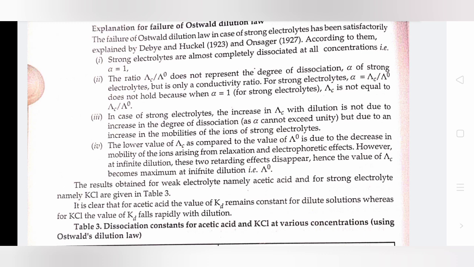The lower value of Λc as compared to Λ0 is due to the decrease in the mobility of ions arising from relaxation and electrophoretic effects. However, at infinite dilution, these two retarding effects disappear. Hence, the value of Λc becomes maximum at infinite dilution, that is Λ0.